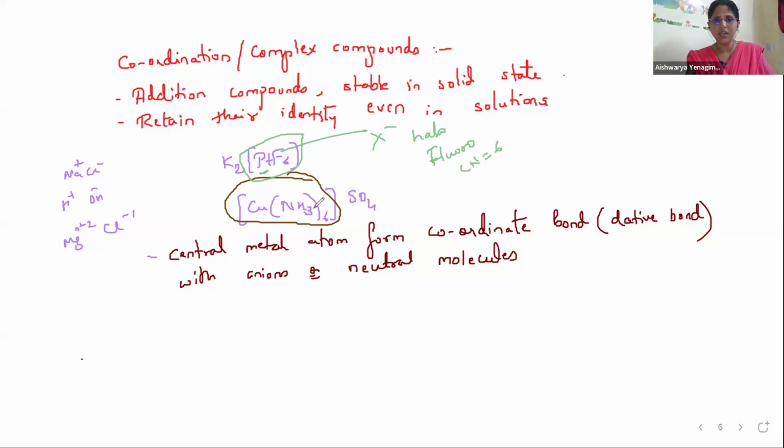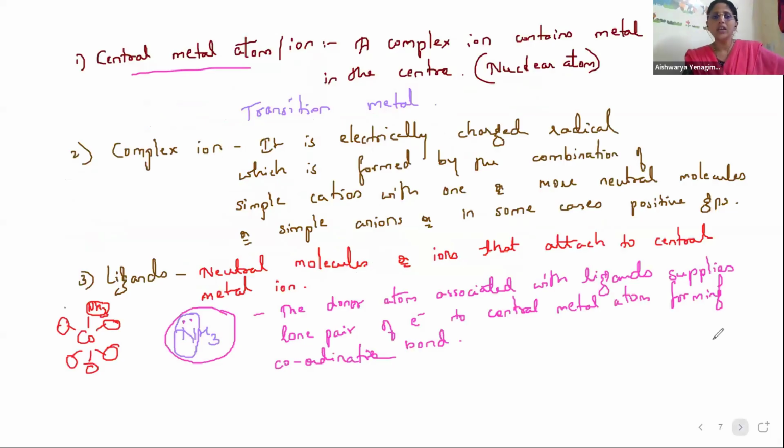The coordination number is 6. Similarly here, how many NH3 molecules? 6 NH3 molecules are attached to the central metal atom. Here also the coordination number is 6. Yes, so the central metal atom forms a coordinate bond, which is also called a dative bond. So here we have seen what a central metal atom is, what a central metal ion is, and what a complex ion is. We have seen various types of ligands.